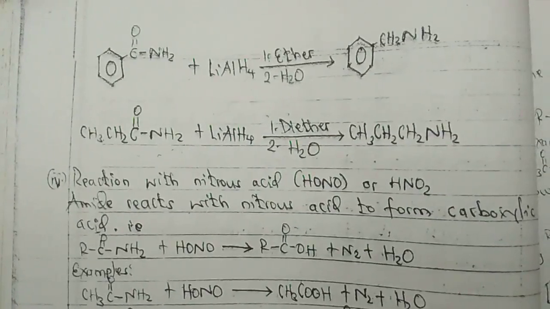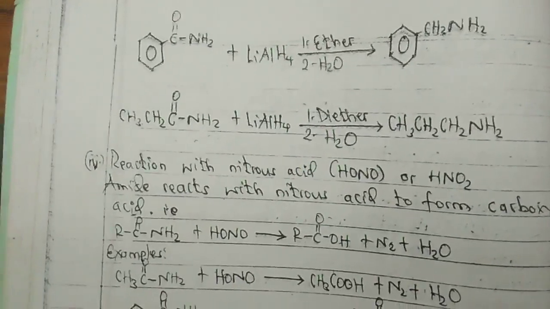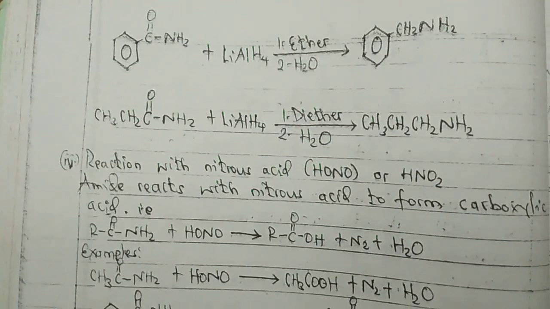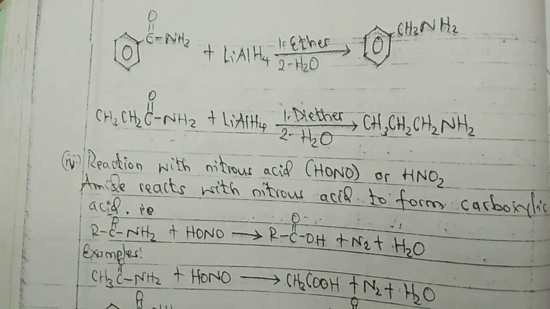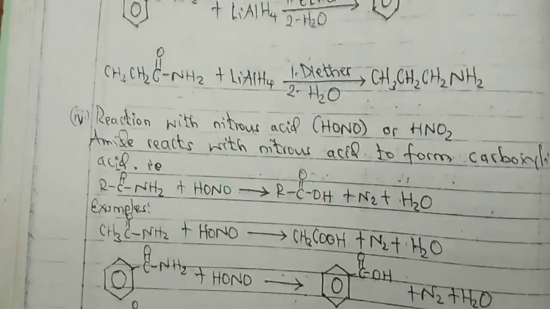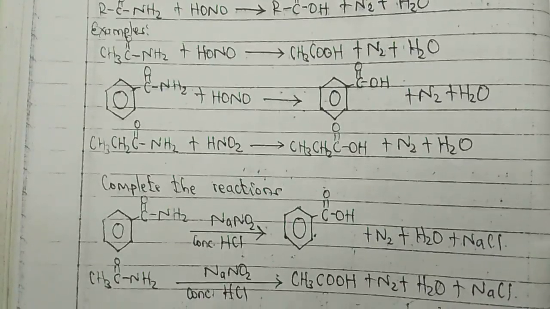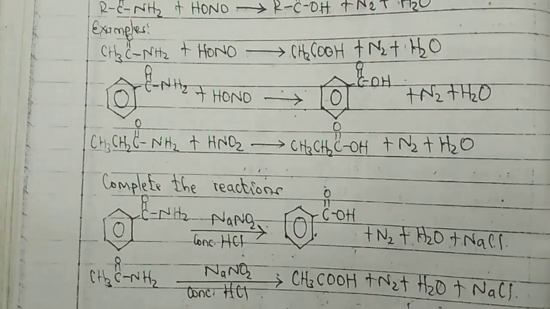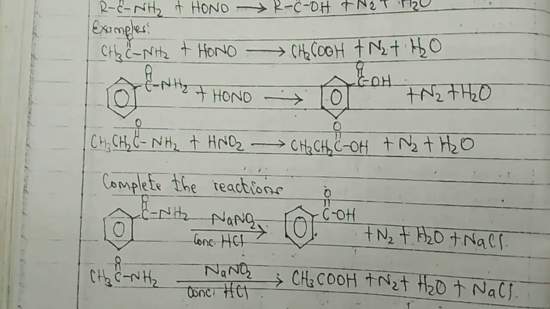Other examples of reduction continue, but there is also the reaction with nitrous acid, which is HONO, sometimes known as HONO or HNO2. Amide reacts with nitrous acid to form carboxylic acids. You see, so HONO is there, you get carboxylic acid together with nitrogen gas, we also add water. So that is how amide reacts with HONO to form carboxylic acid.